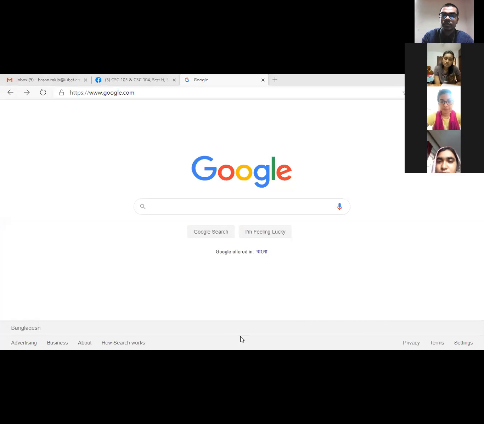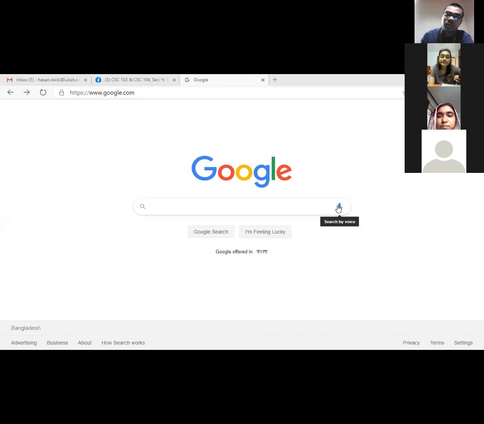Can you guys see my web browser now? Yes, sir. All right. So in the search engine, can you see here we have a microphone-like icon. By pressing on it, we can give voice commands to our Google search engine. If you hover your mouse pointer over it, it will show you the instruction: search by voice. So if I click here,